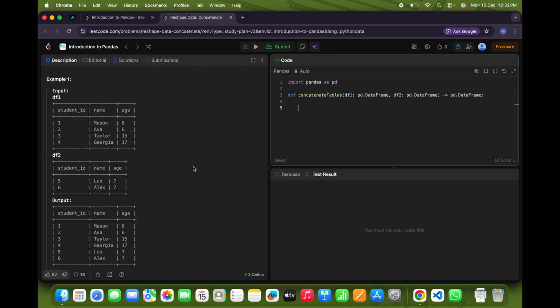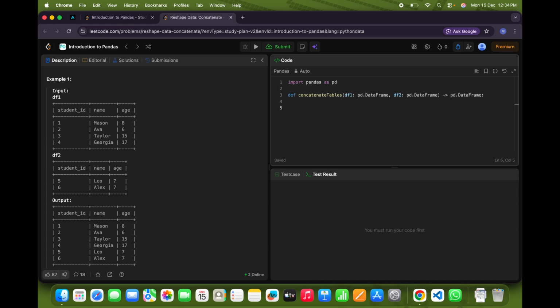Here we need to simply stack data frame 1 on the top of data frame 2. This can be done using the concat function which is present in pandas. Let's begin with the code.